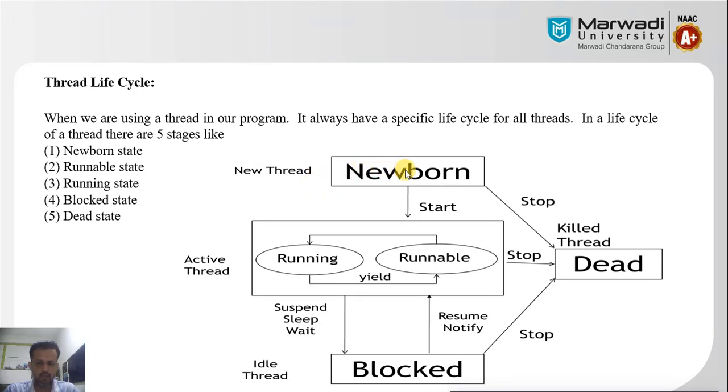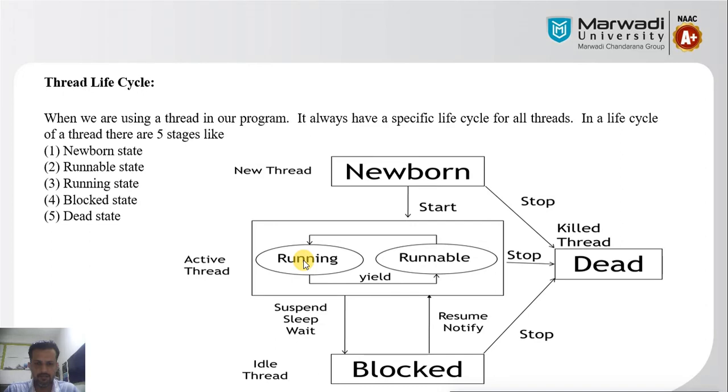Every thread that wants to execute or perform its operation is first considered to be in the newborn state. From the newborn state, the thread goes to the start state, that is the start operation. It will start its execution. In the start, the thread will be considered as the active thread state. In the active thread portion we have two different stages: first is runnable, second is running state.